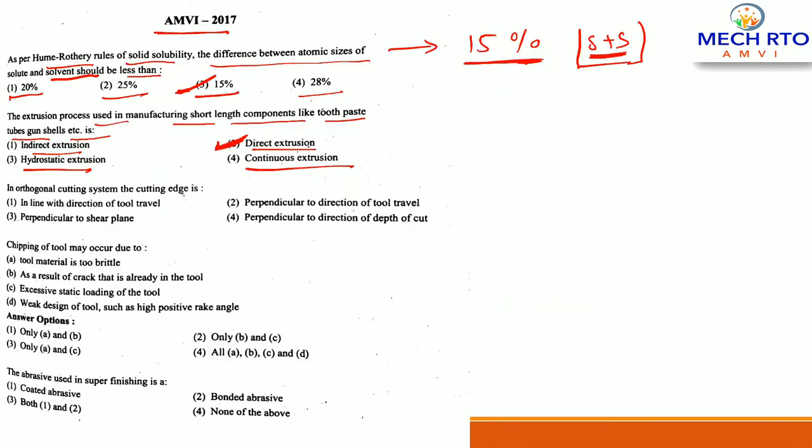Now the next question: in an orthogonal cutting system, the cutting edge is — the options are: in line with the direction of tool travel, perpendicular to the direction of tool travel, perpendicular to the shear plane, and perpendicular to the direction of depth of cut. In orthogonal machining, as we know, the cutting edge is perpendicular to the direction of tool travel. Here I am going to tell you how this orthogonal cutting takes place.